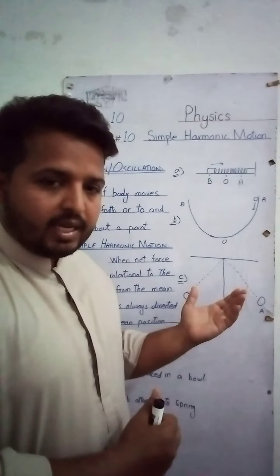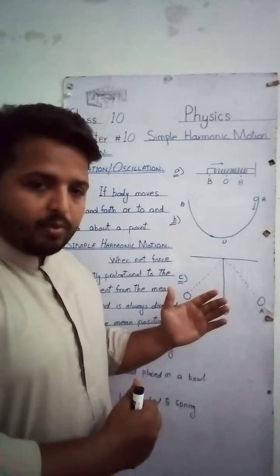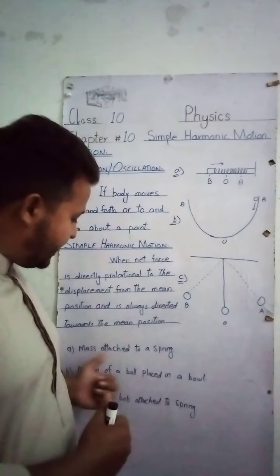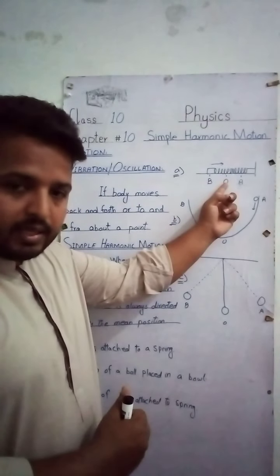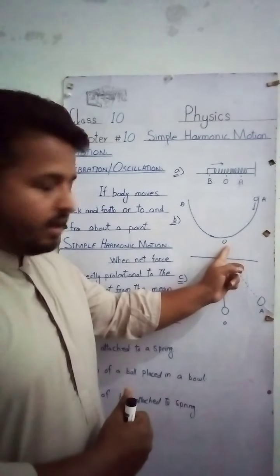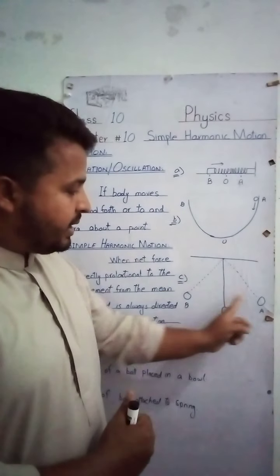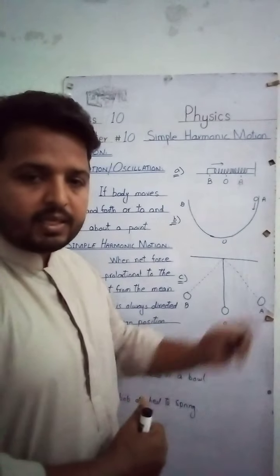Now further in next videos we will discuss simple harmonic motion with the help of mass attached to a spring in detail, and the ball system, and a bob attached to a string. We will discuss in detail.